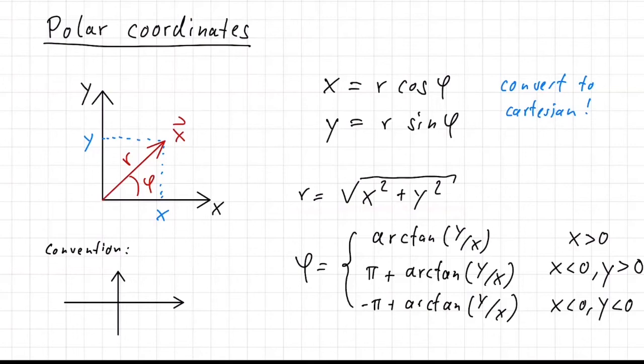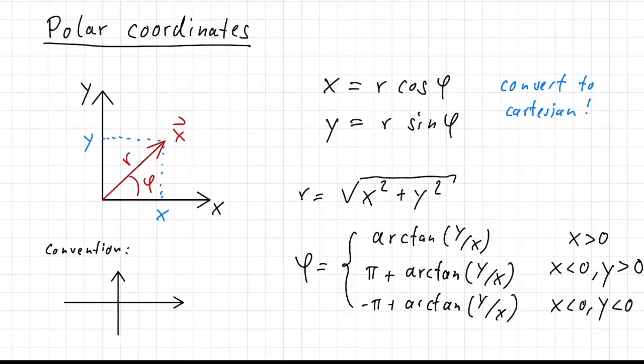And for the angle phi, we again need to look at the ratio between x and y, which gives us a tangent. And then to get the angle, we need to take the inverse of the tangent, that is the inverse tangent or arc tangent, as is denoted here.